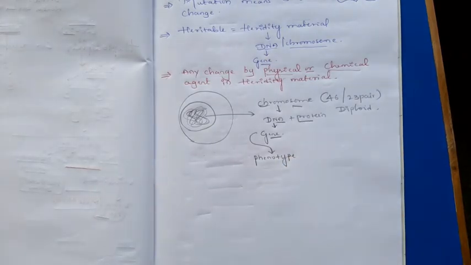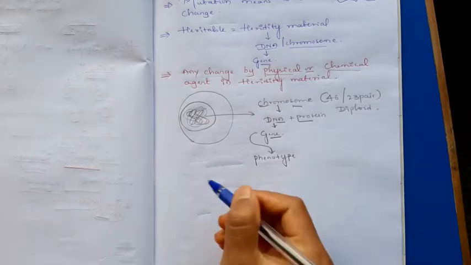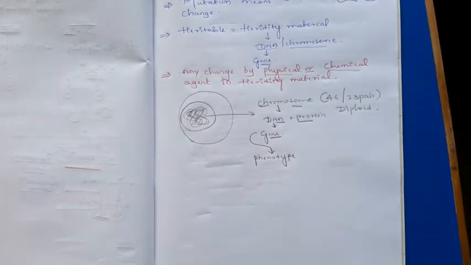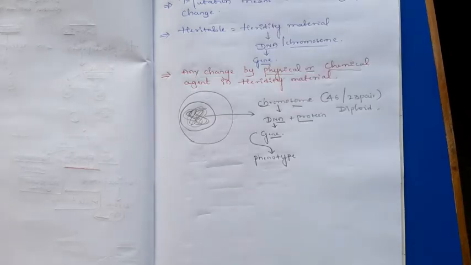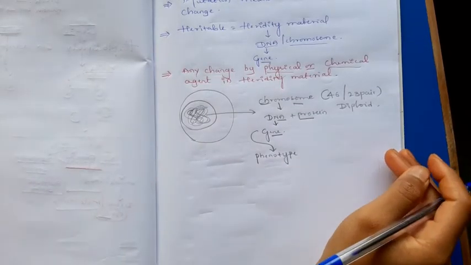Phenotype is nothing but the physical appearance of an organism. It depends on the genotype. Genotype is the genes which express. The genes which are present for the phenotypic character are known as genotype. Genetic makeup of an organism is known as a genotype.